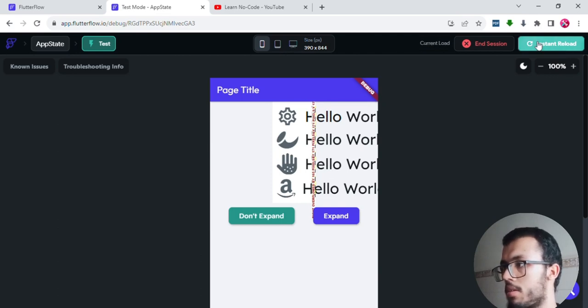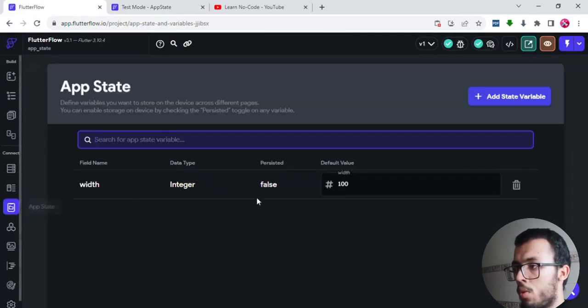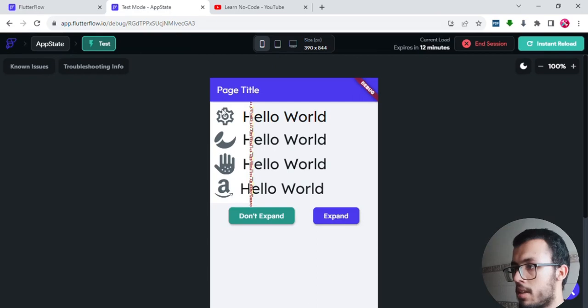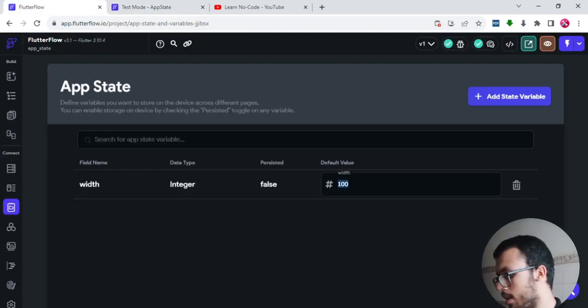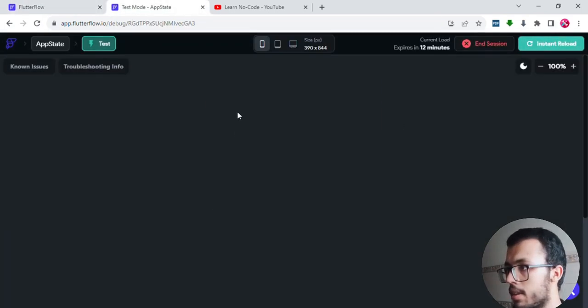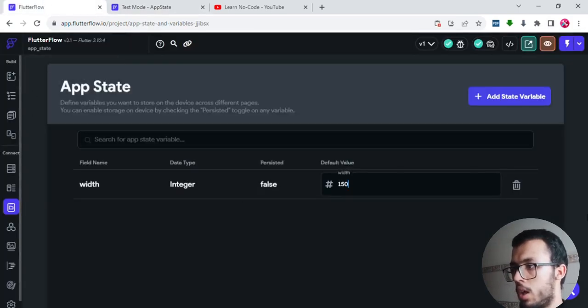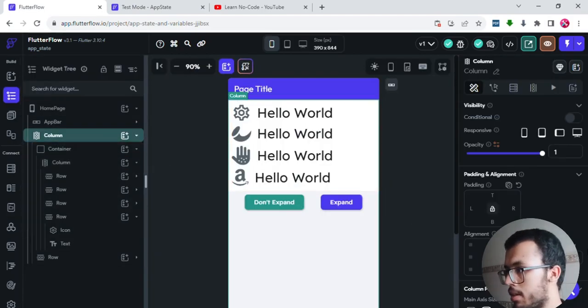So let's try that. Here you see we have fixed that, and all I want you to understand is that the changes I made here affected the size of the container. Let's say if I added, for example, 150, and then reloaded, that container will be a little bit wider than it was previously, because whatever changes you make here, you make it right here.